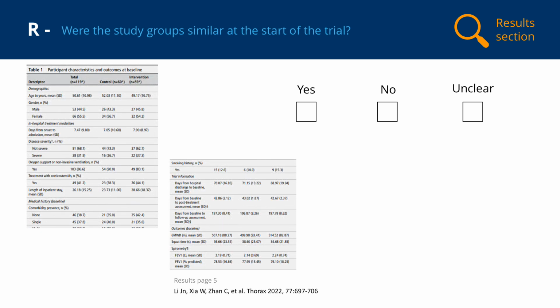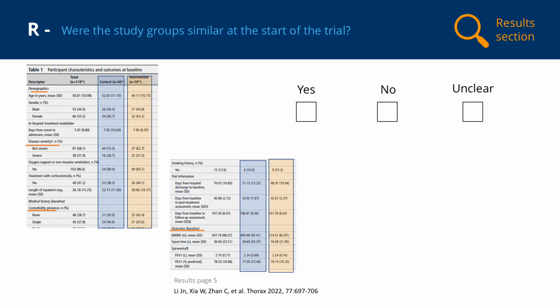In Lee et al., baseline characteristics of the study groups are presented in Table 1. We can see that important socio-demographic characteristics such as age and sex are compared, and there are details of how sick participants in the study groups were and whether the study groups were similar in terms of outcomes measured before the intervention was administered. We can see that there are some small differences between the groups in terms of age, hypertension and 6-minute walking test, but that overall the characteristics of participants assigned to the intervention and control are reasonably similar, so we can tick yes for this checklist question.